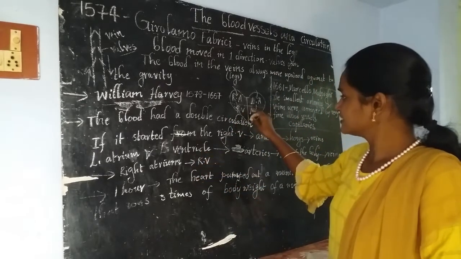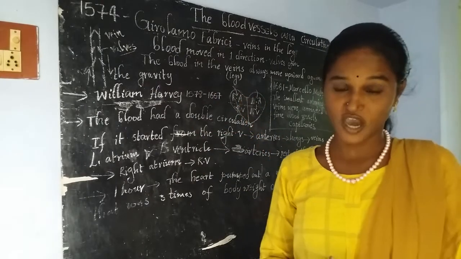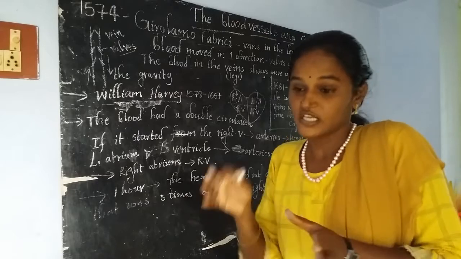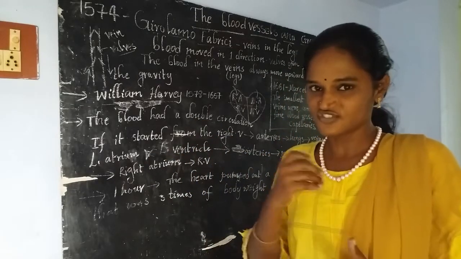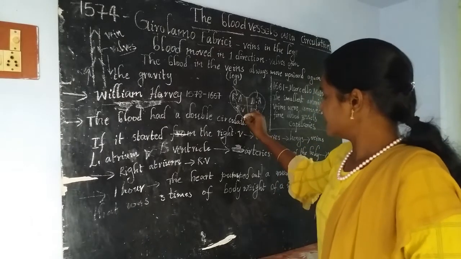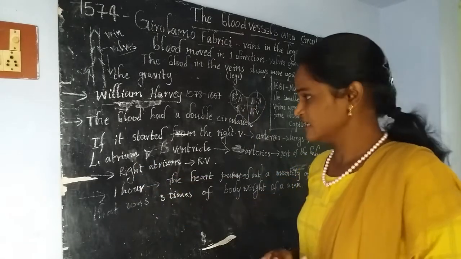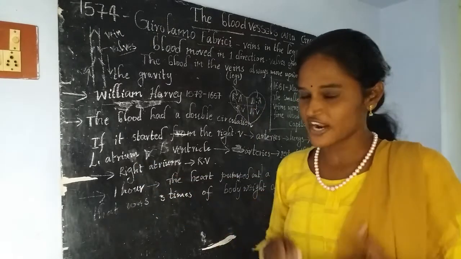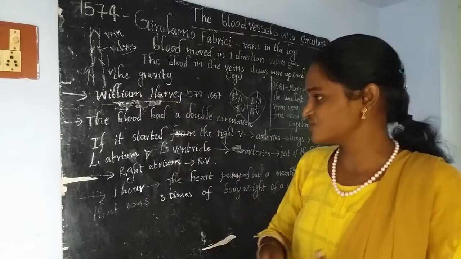Imagine it is the heart; he studied how the blood enters into the heart and how it goes away from the heart. Like that he started his study, and he started his understanding about blood circulation here.